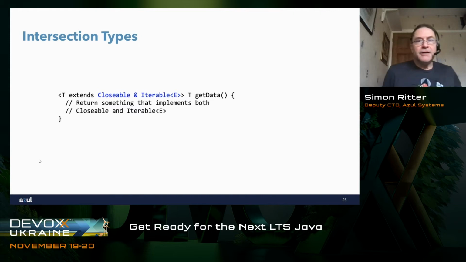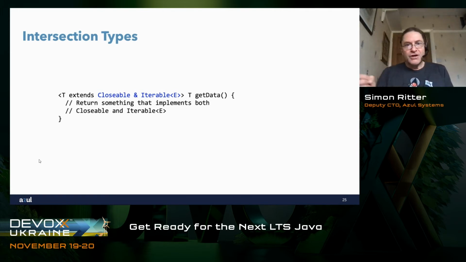Intersection types. This is a really interesting use of var, where we can do some clever stuff that we couldn't do before. In Java, we have the idea of generic types, and these were introduced way back in JDK 5. We can define something like this: I've got a method called getData, and it's going to return something of type T. So it's generic. And when we define T, we say T extends Closable and Iterable of E.